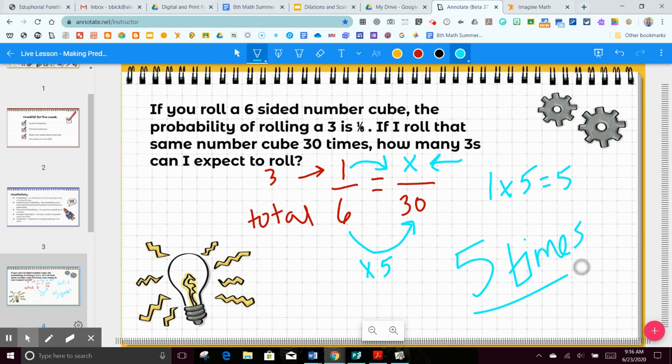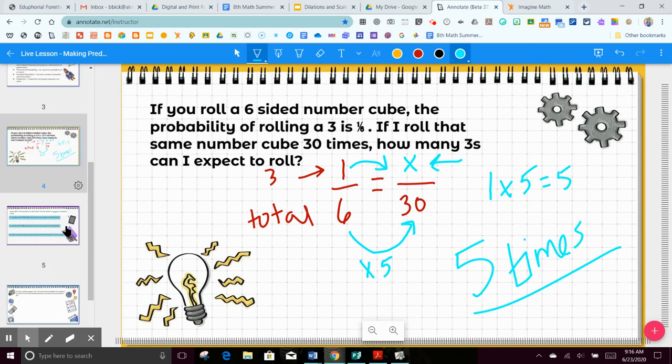Now, is this always going to be perfect? Like if I grabbed a dice right now and rolled it 30 times, am I going to get exactly 5 3s? Maybe not. Probability is just an estimate. It's not always going to be perfect. That's why they call them predictions.